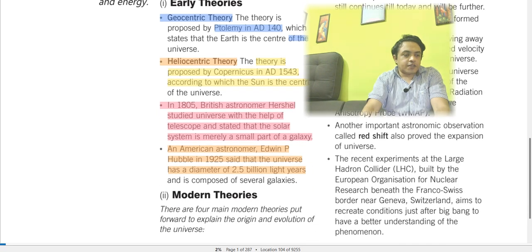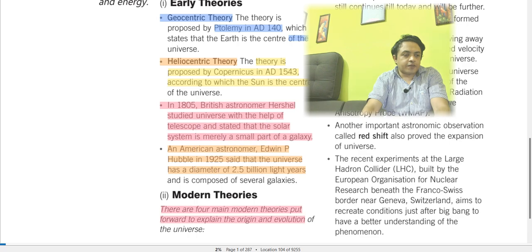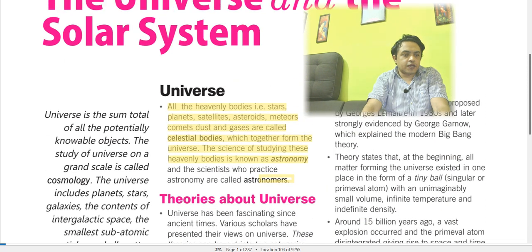And now, at present, there are modern theories. There are four main modern theories put forward to explain the origin and evolution of the universe. What are those modern theories? We will be looking into them from here.